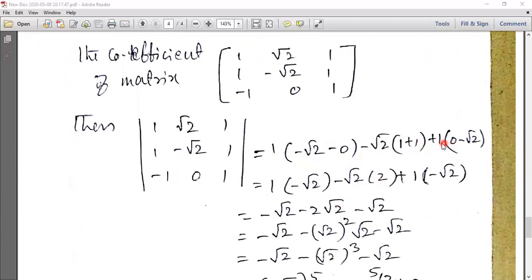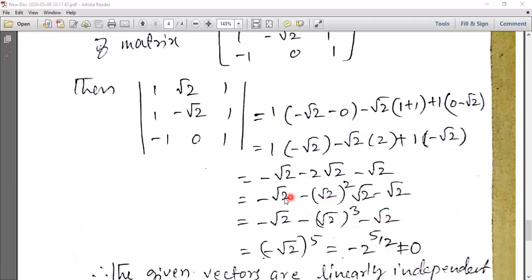We are doing the cross multiplication in the second element, so you write the minus. So 1 as it is, minus √2, simplify it, simple mathematics: minus √2 times 1, plus 1 times 2, then minus √2, minus √2, then 2√2 minus 2√2 minus 2 minus √2. 2√2 can be written as √2 squared into √2, and 2 can be written as √2 squared, minus √2. Why? Because all the elements are in terms of √2, so this √2 also you can write in terms of √2: √2 to the power of 2, √2 to the power of 1. Using the formula, the bases are the same, so the powers are added: 2 plus 1 is 3.